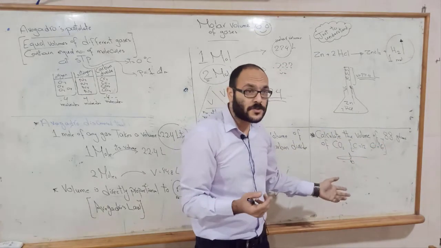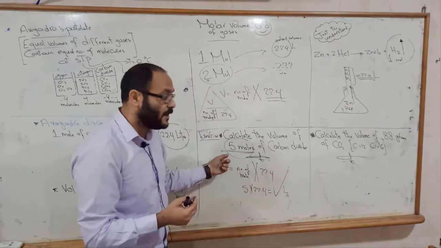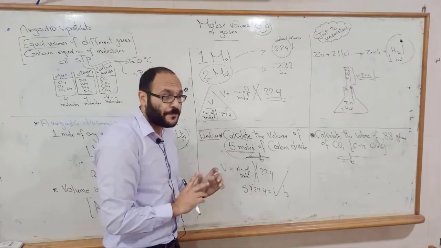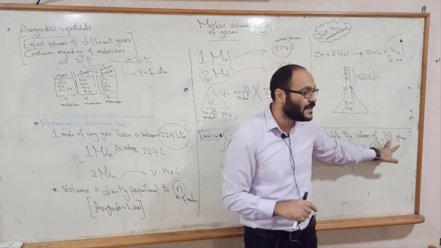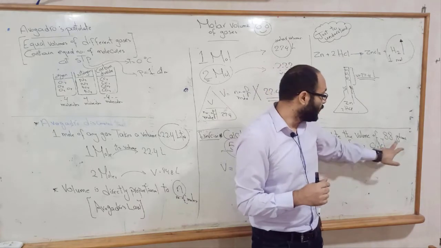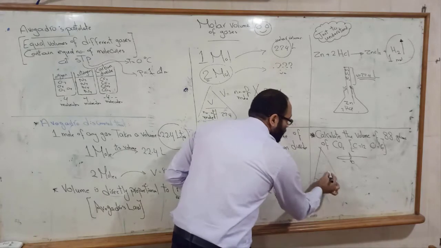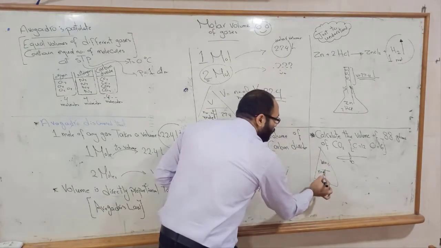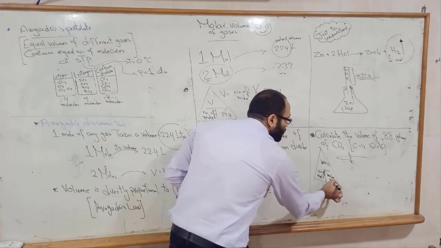So the difference between these two problems is that here he gave you the number of moles, but there he gave you a mass. So we will change the mass using the mass triangle: mass, number of moles, and the molar mass.